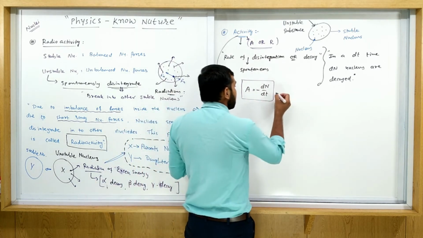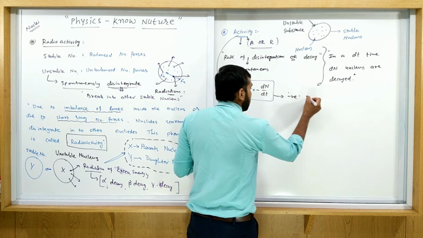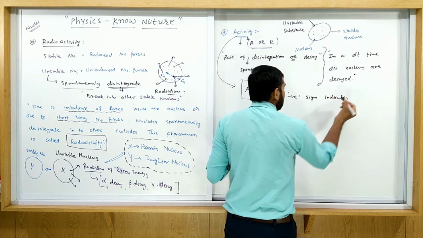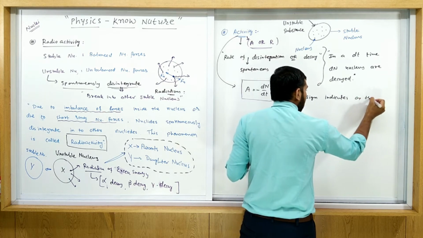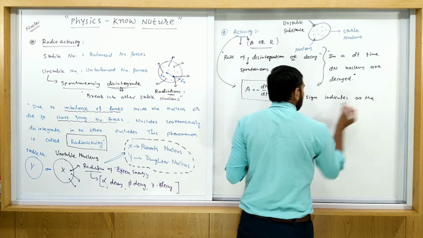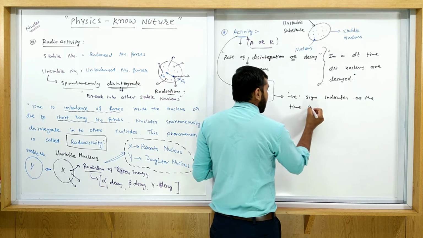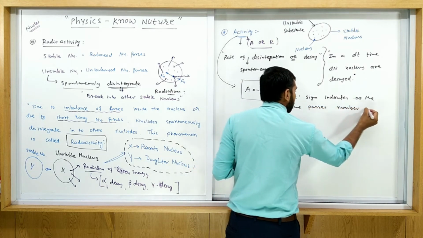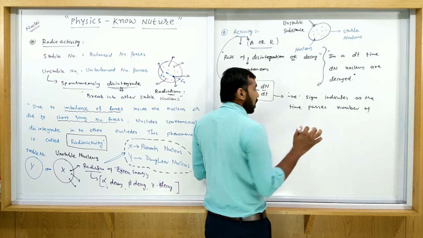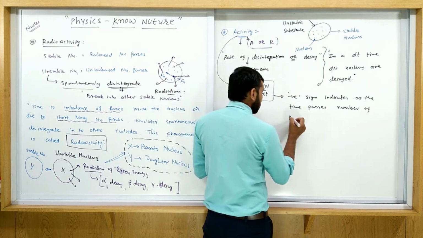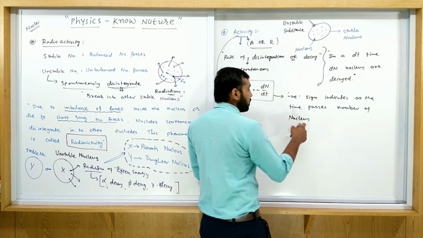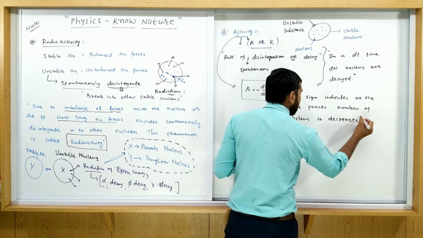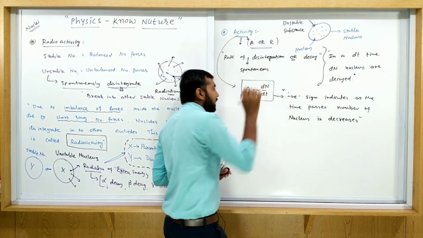The negative sign indicates that as time passes, the number of unstable nuclei decreases. So we are using this negative sign here.